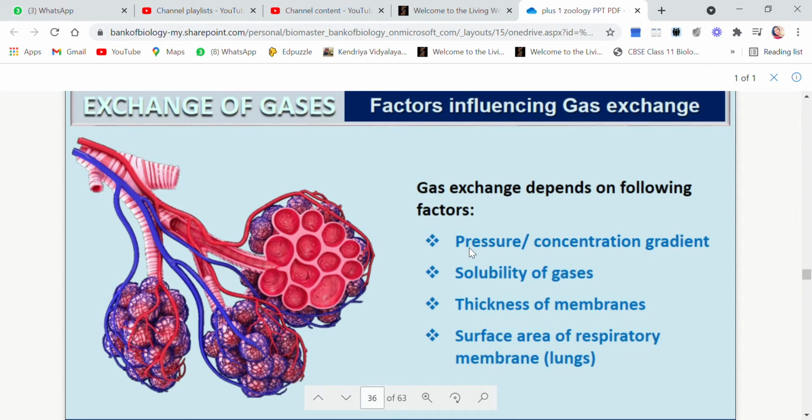That means we have seen that if the volume is higher and the mass is less... I had told you, right, that if there is a room with 50 students and if I transfer you people to a hall, now here the volume has increased but the mass, that is amount of particles, is less, so the pressure has reduced. So if volume increases, pressure will reduce. If mass increases, pressure will increase. Okay, so this is pressure or concentration gradient.